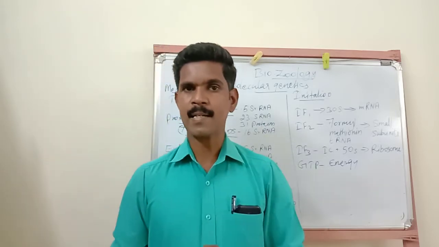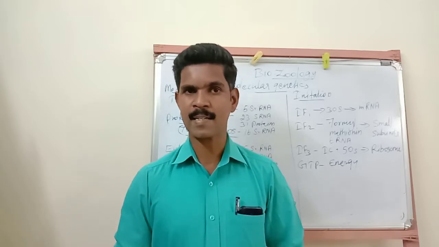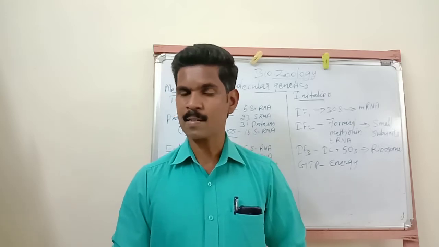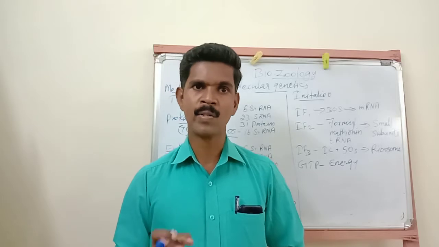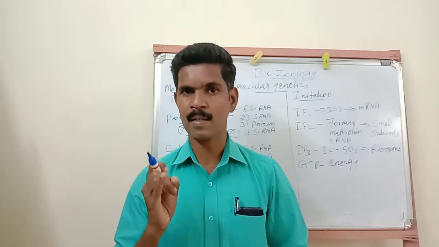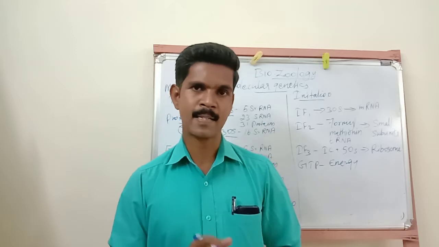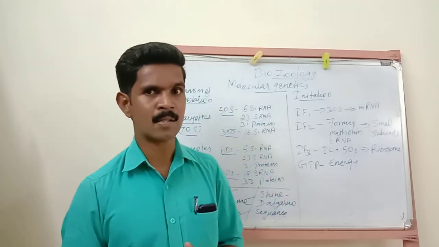Now this translation process takes place in 3 steps. The first step is initiation, the second one is elongation, and the third one is termination. So initiation, elongation, termination are the 3 steps involved in the translation process. First I will explain the first step, initiation.